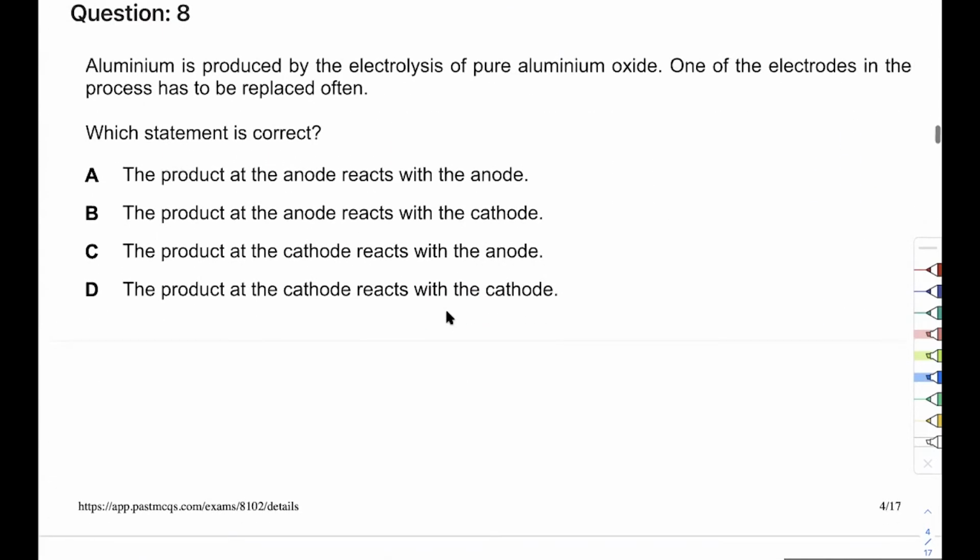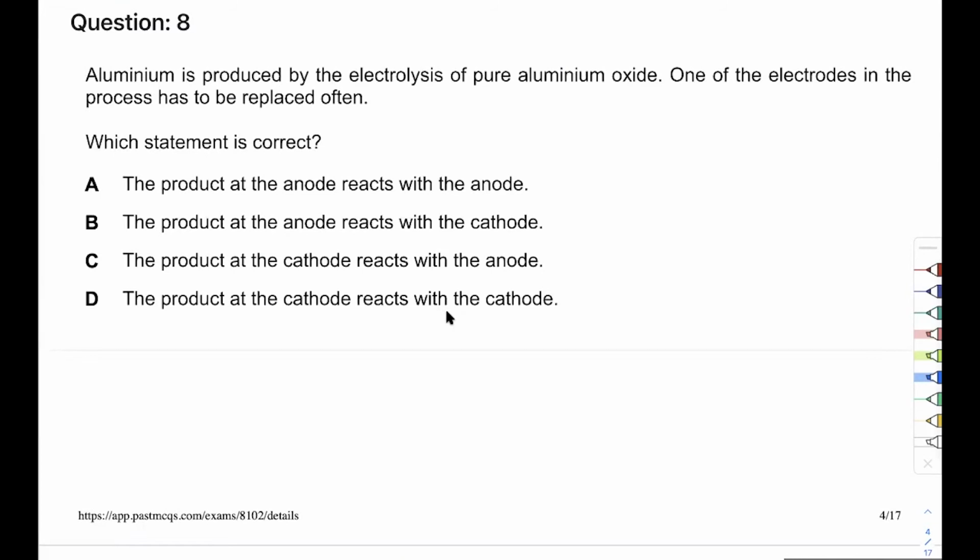Okay, aluminum is produced by electrolysis of pure aluminum oxide. Is that statement correct? Is that what we have studied? No, sir. Do we use pure aluminum oxide? We don't. Usually we don't. We add something to aluminum oxide. What is that thing? Cryolite is added. Very good, Ahmed. What are 2 uses of cryolite?